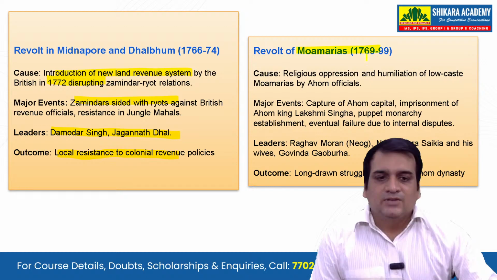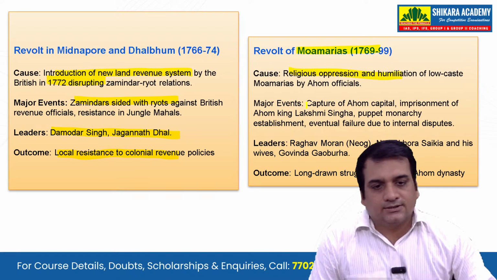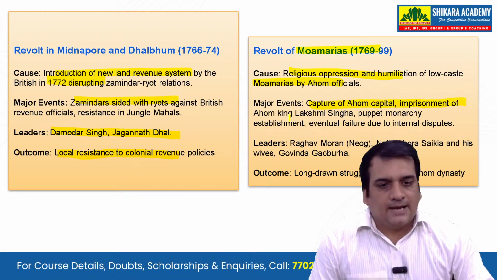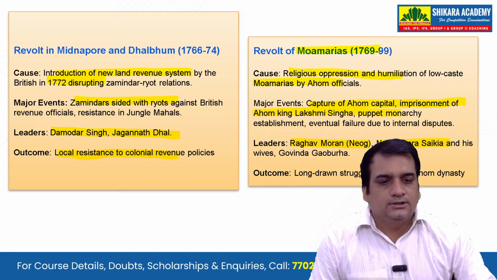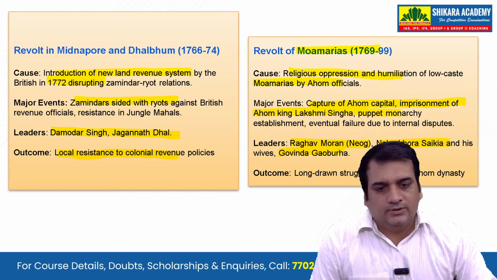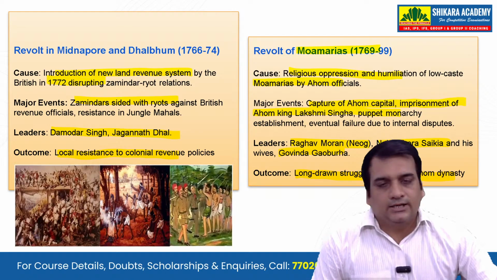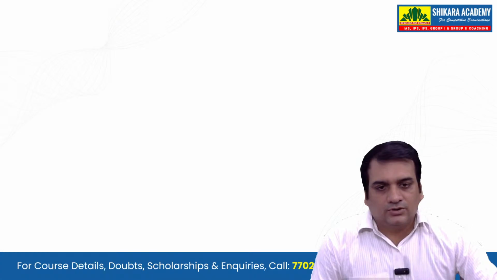Next is the revolt of the Moamoria. So, religious oppression and humiliation of low caste Moamorias by Ahom officials. Major events: capture of the Ahom capital, imprisonment of Ahom king Lakshmi Singha, and a puppet monarchy. Leaders were Raghav Moran, and we will also see that his wife Gobinda Gobura was also there. The outcome was a long drawn struggle, weakening the Ahom dynasty at that time. So this is something which was related with the revolt.